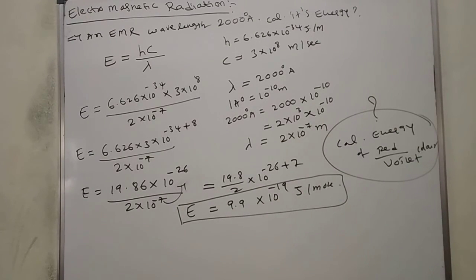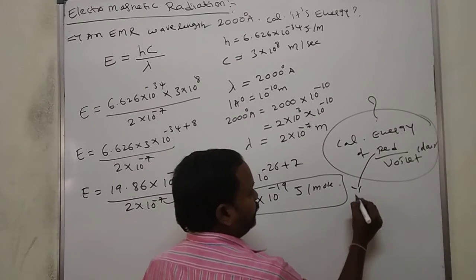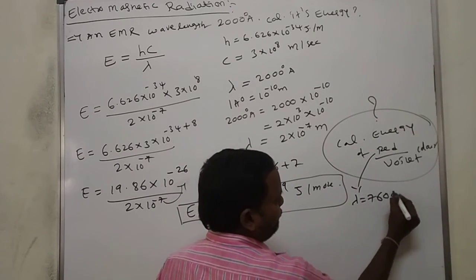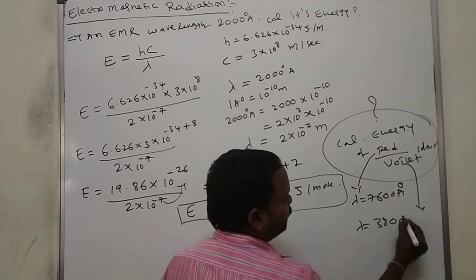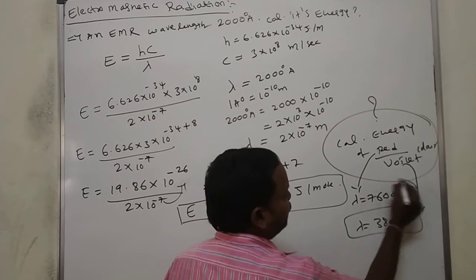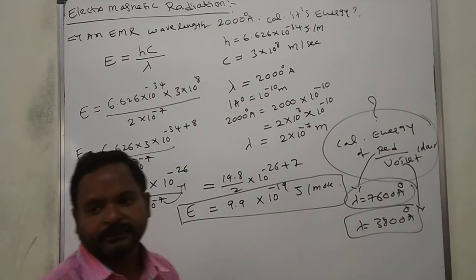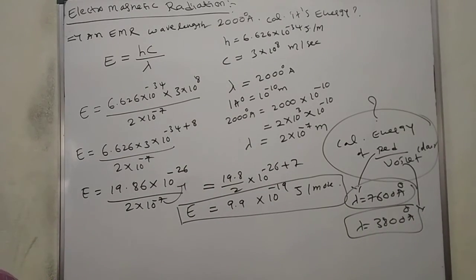Instead of 2000, you take 7600. For violet, lambda is 3800 angstroms. Take these values and calculate. You try, otherwise tomorrow we'll discuss these two problems along with some more important topics. Thank you.